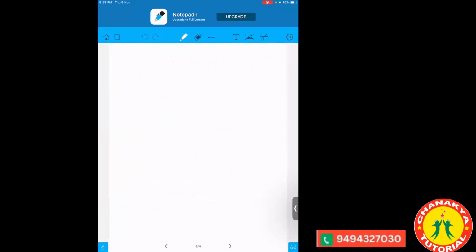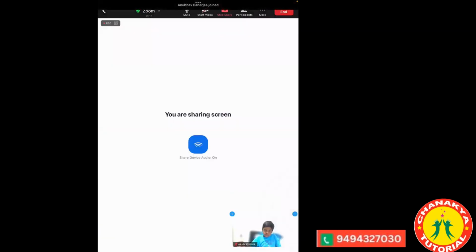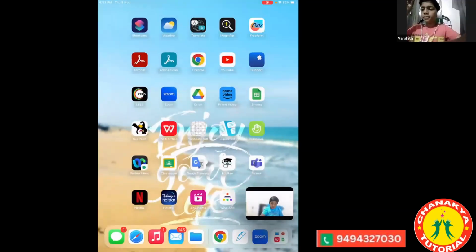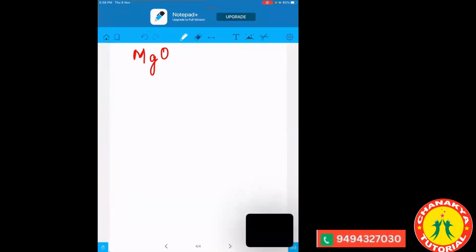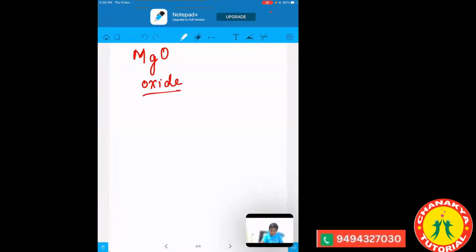Like for example, MgO, right? MgO is a kind of base. So what's the name of the O here? Not oxygen. In the case of the base, the oxygen will change into the oxide.